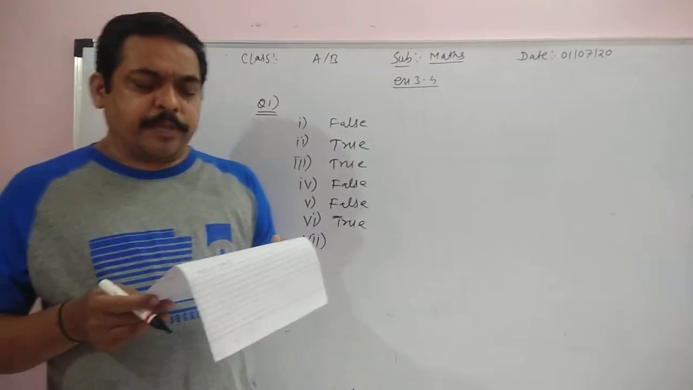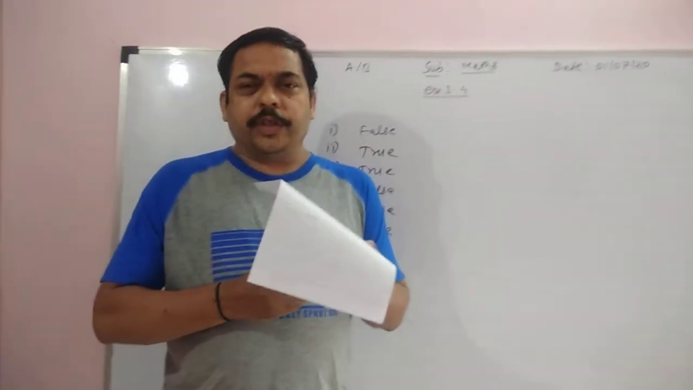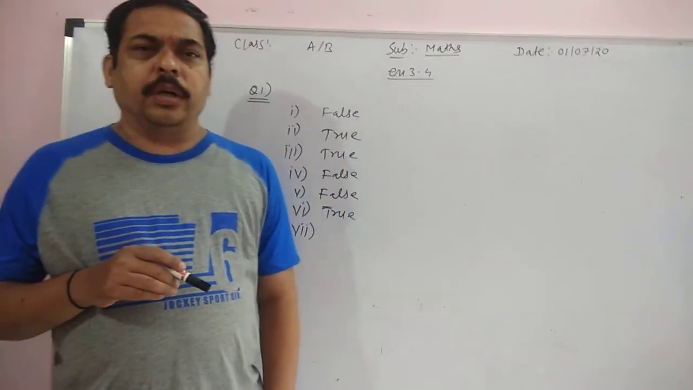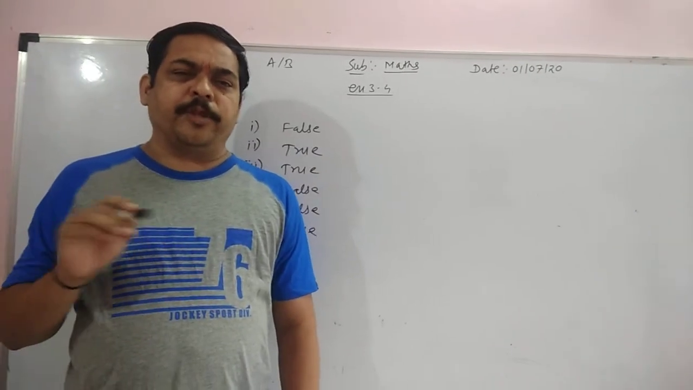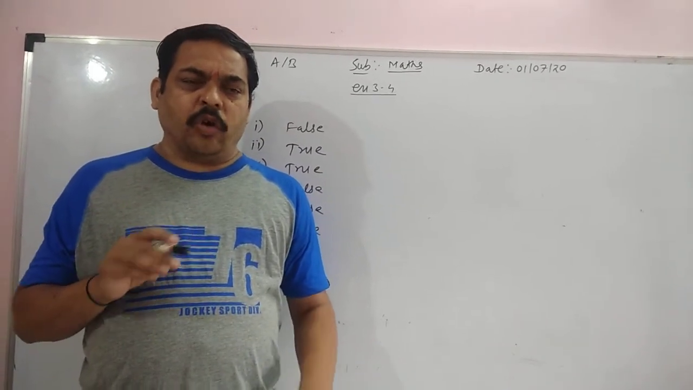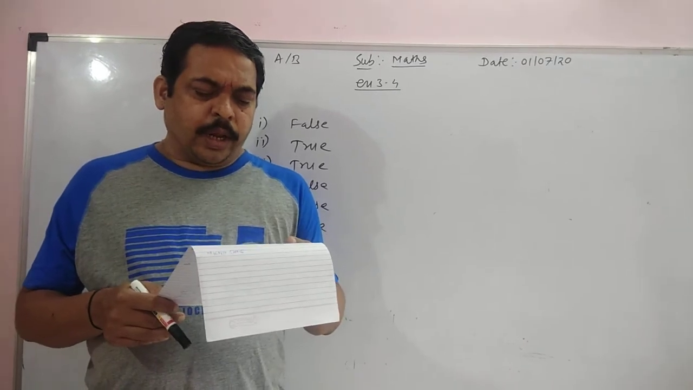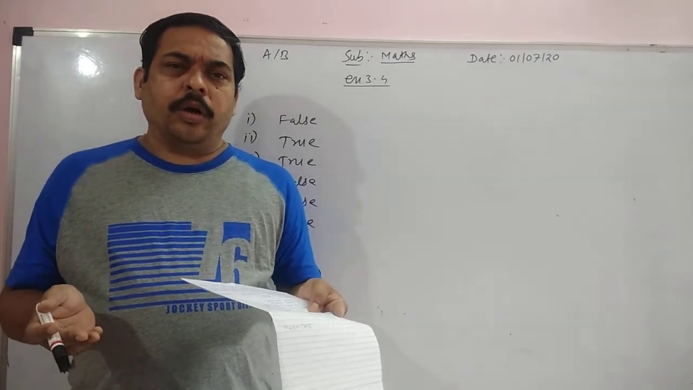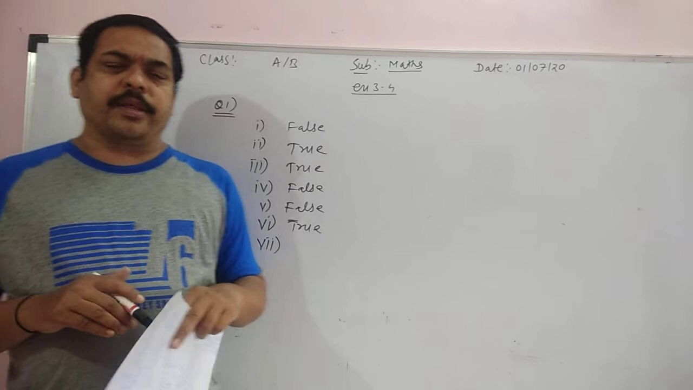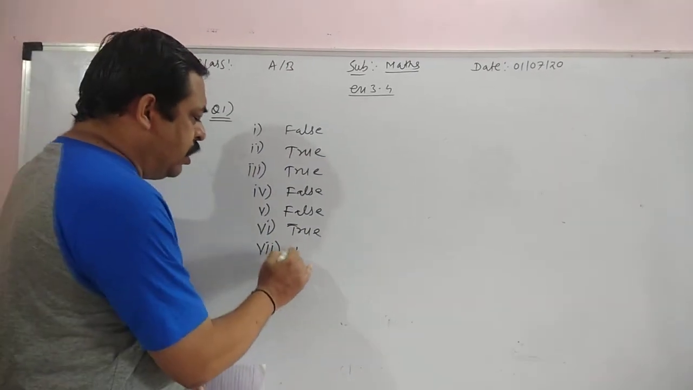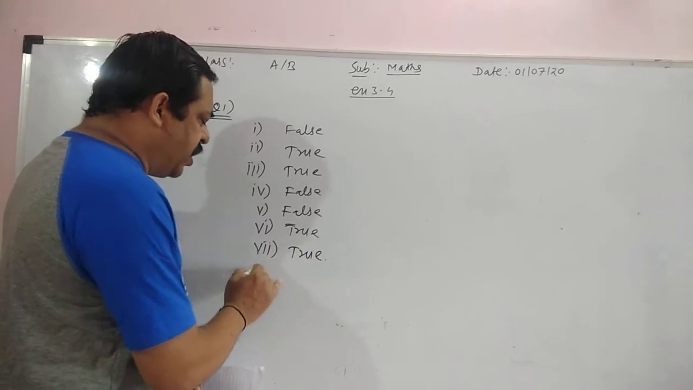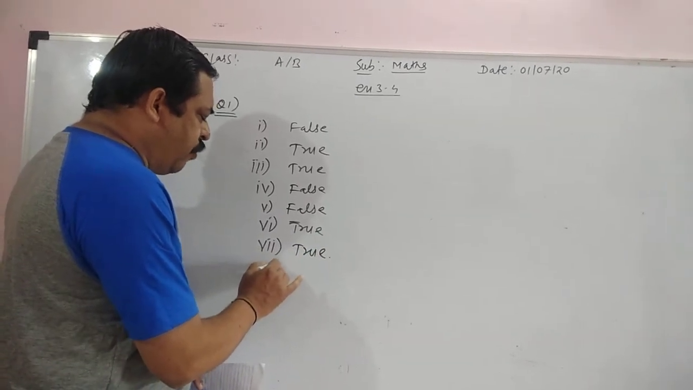All parallelograms are trapezium. Which quadrilateral is said to be a trapezium? A quadrilateral in which a pair of opposite sides is parallel is called a trapezium. And in a parallelogram, two pairs of opposite sides are parallel. Therefore, all parallelograms are said to be trapezium. That's why the given statement is true. Now we move forward.